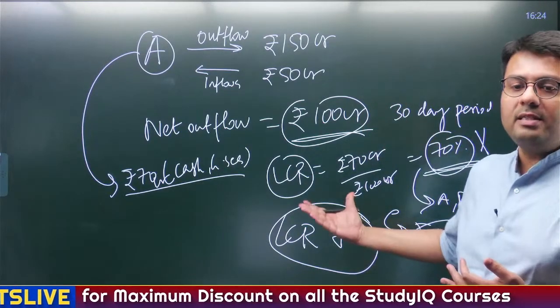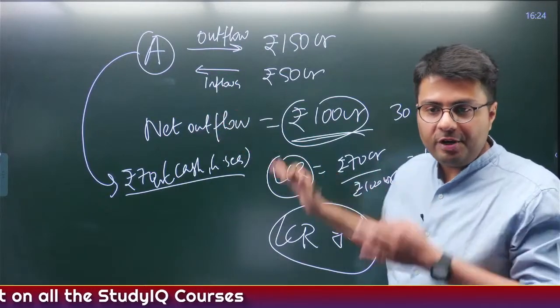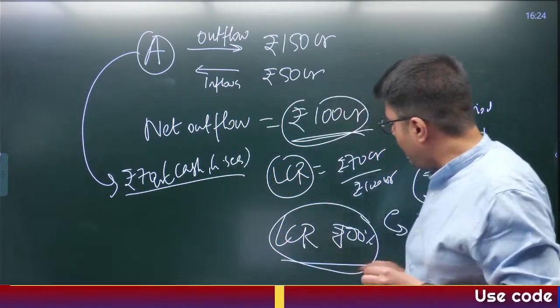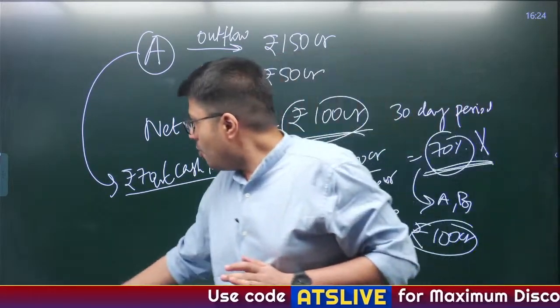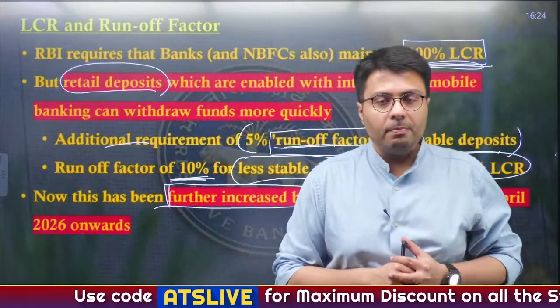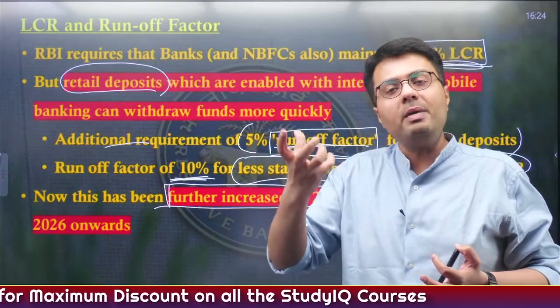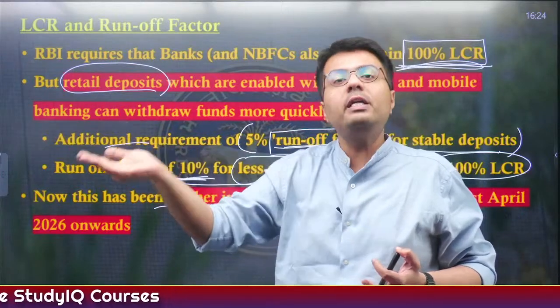So this is how LCR is calculated: whatever the net outflow of the bank, they have to keep every bit of it in the form of cash or government securities, which means banks will have to maintain an LCR of 100%. Now, another factor is that with the onset of online banking, it has become easier for everyone who has deposited money into the banks to take that money out.